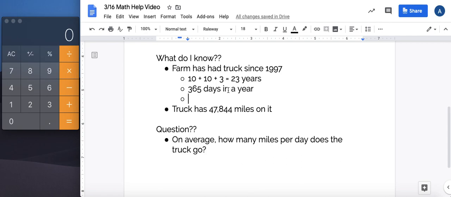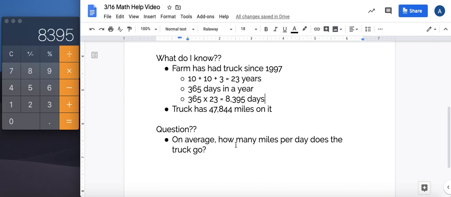So I'm going to do 365 times 23. Now remember, you can use your calculator. You're welcome. 365 times 23 equals. Let's double check and make sure that's correct. 365 times 23 equals. So that, wow, that's 8,395 days. In 23 years, there are 8,395 days. All right, now I have days.